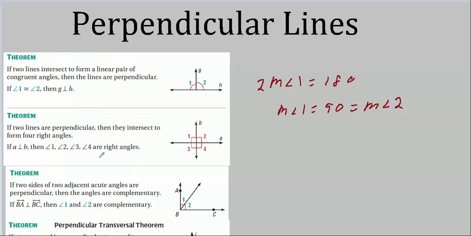And about down here. They say that BA is perpendicular to BC, then angle 1 and angle 2 are complementary. Well, again, that's almost the definition, not quite.